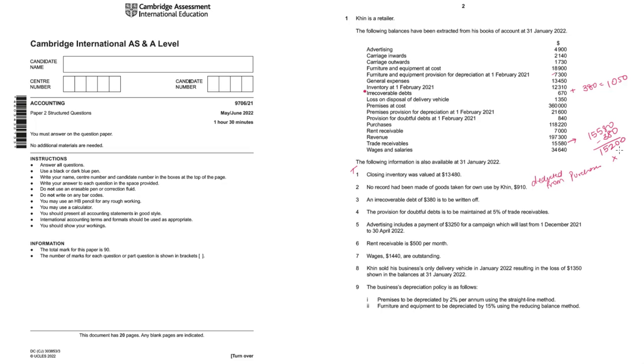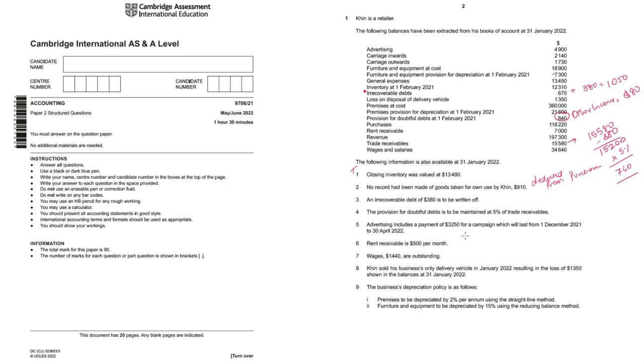On this, we will be applying a rate of 5% to arrive at the closing doubtful debts balance. 5% of 15,200 is 760. If you see the opening provision for doubtful debts, it is 840. And at the end, we just need 760. So there is a difference of 80, and the closing provision for doubtful debts is lower than the opening. So there will be other income in the income statement of the difference, which is 80.